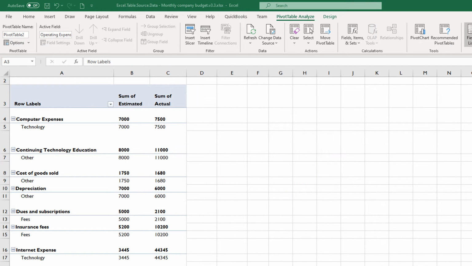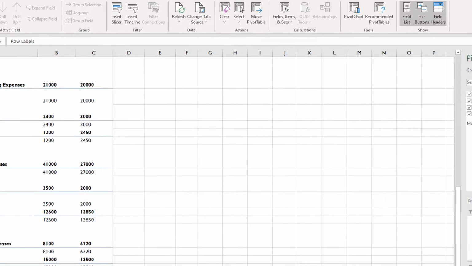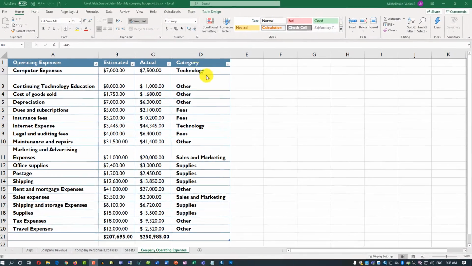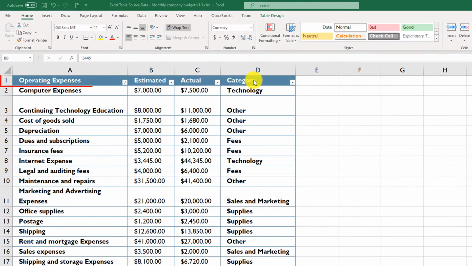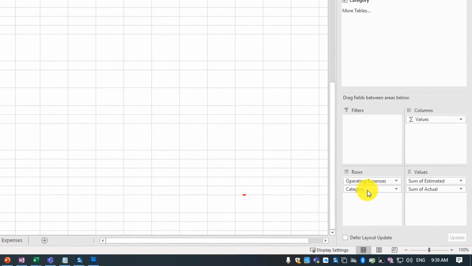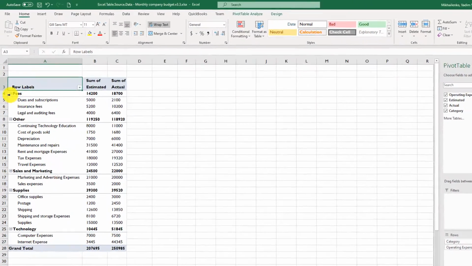As you can see, presented data doesn't make any sense because the grouping is not correct. Excel groups the data by operating expenses instead of grouping it by category. And in original Excel table, category is the grouping for operating expenses. To fix that, we would need to change the sequence of the items in the row section of the pivot table. I'm going to select and drag category and put it on top of operating expenses. And now data makes total sense.